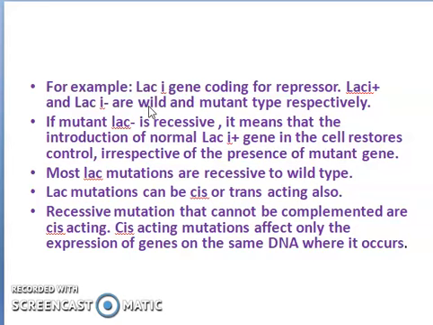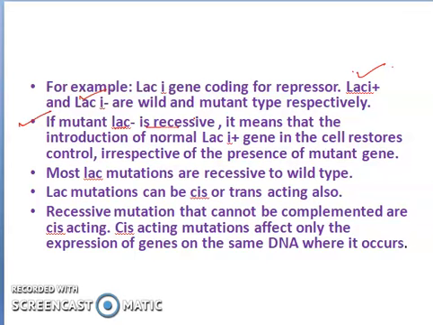For example, the Lac-I gene codes for the repressor, and Lac-I plus and Lac-I minus are the wild type and mutant type. That means Lac-I plus is the wild type, and Lac-I minus is the mutant type. What happens in mutant Lac-I is that it is recessive. It means that introduction of the Lac-I plus gene in the cell restores control irrespective of the presence of the mutant gene. What happens in case of this point? It is telling that if Lac-I minus is recessive, what happens when the Lac-I plus gene, the wild type,